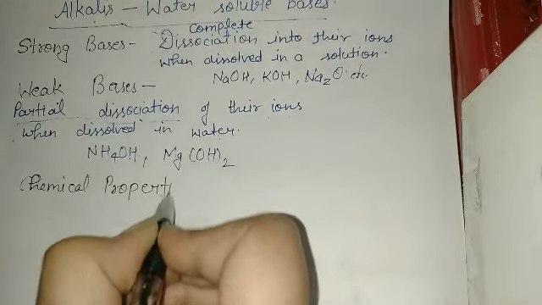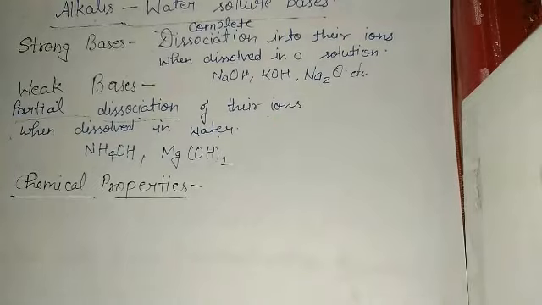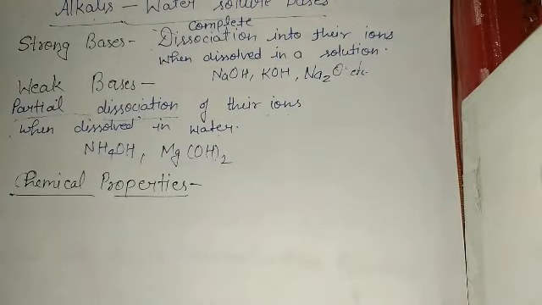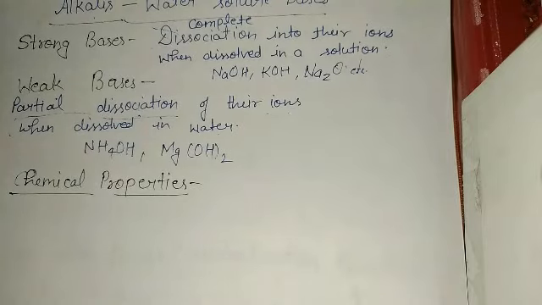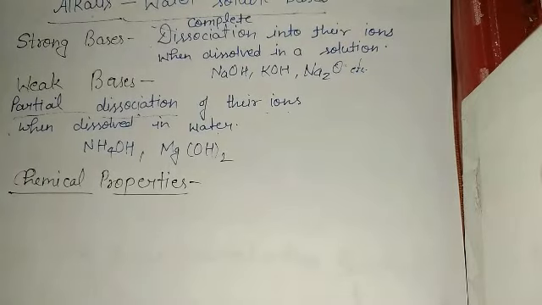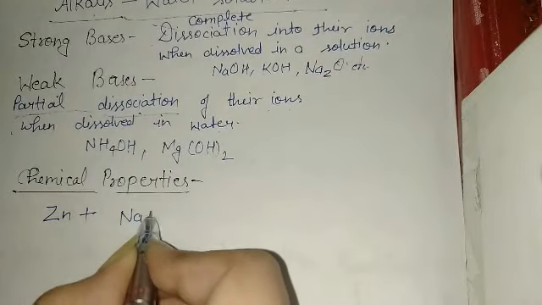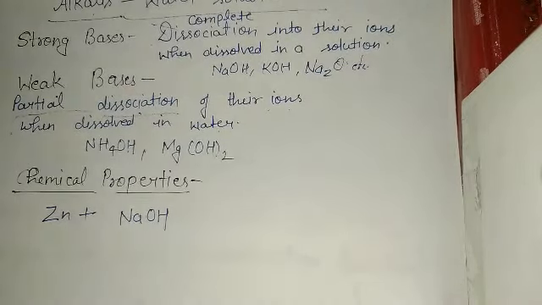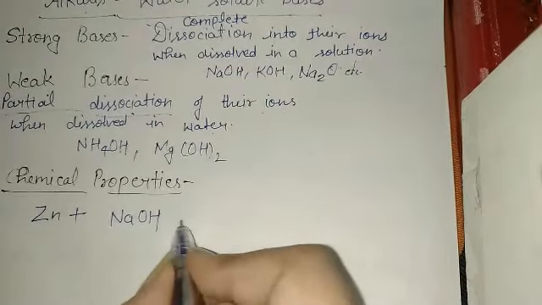Unlike acids, bases do not generally react with metals. There are only a few bases and a few metals which react together, and one example we can take is zinc. Zinc can react with NaOH, that is sodium hydroxide.